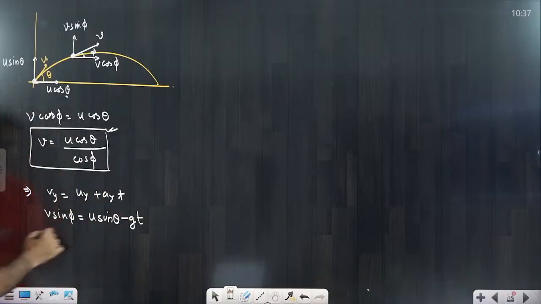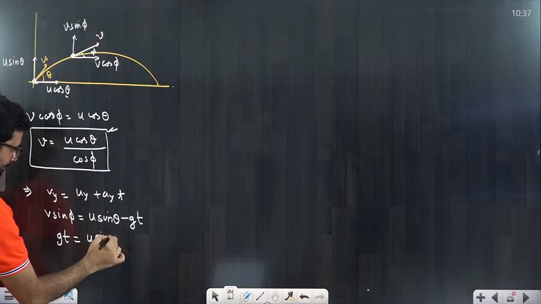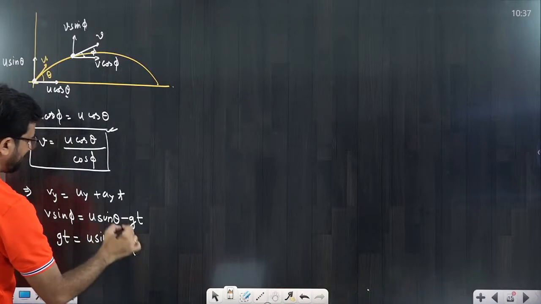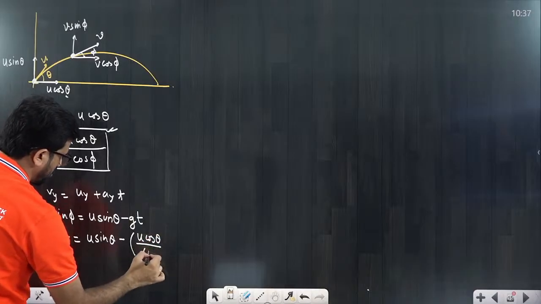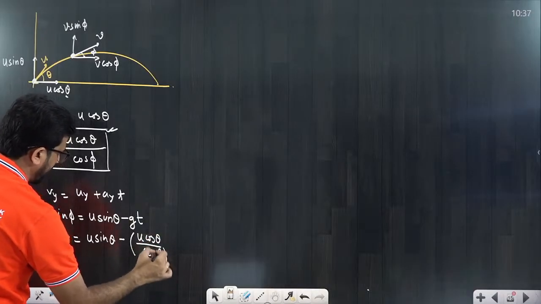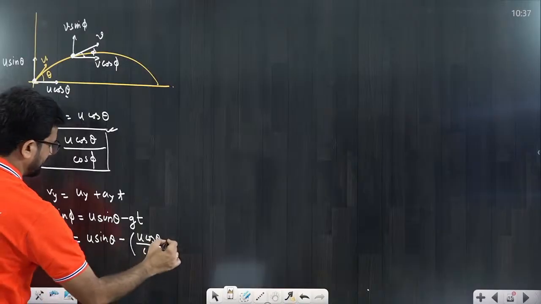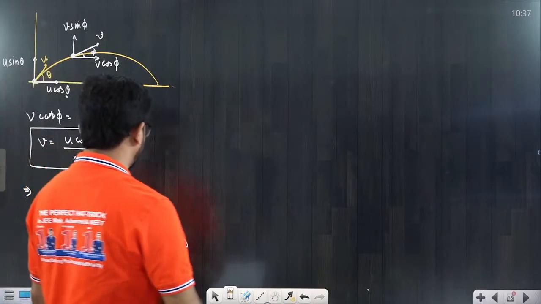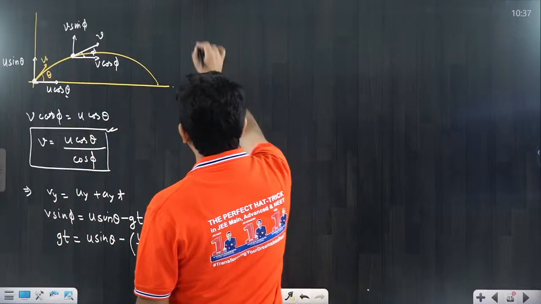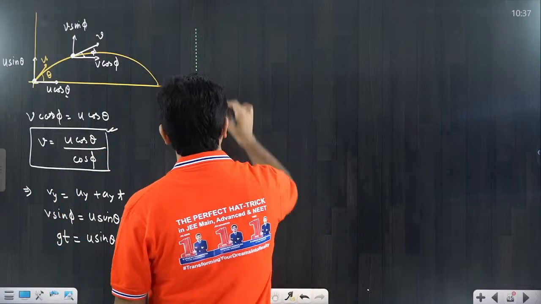So from here you can say Gt is equal to U sin theta minus V. The V value we already know, that is equal to U cos theta divided by cos phi, multiplied by sin phi. That's the very simple thing. Now I want to just solve this part. If you solve it, what will you get?